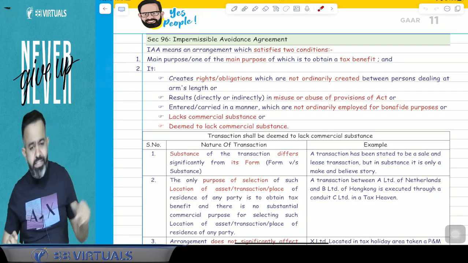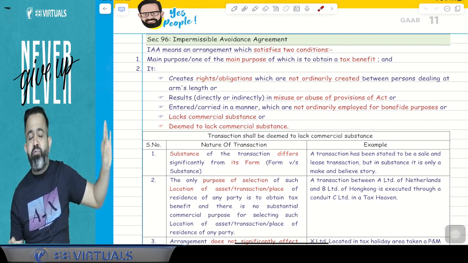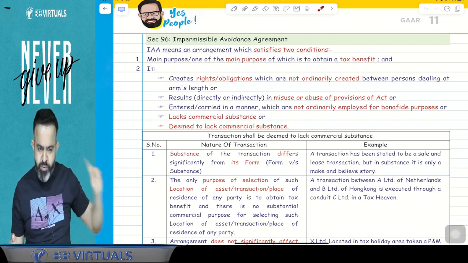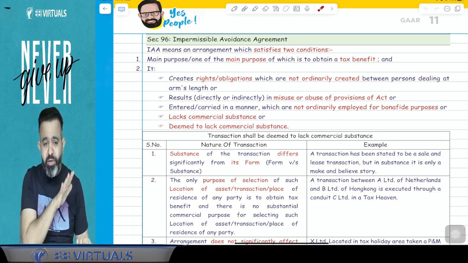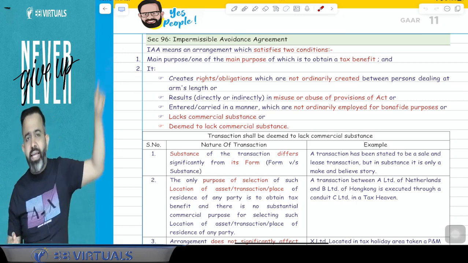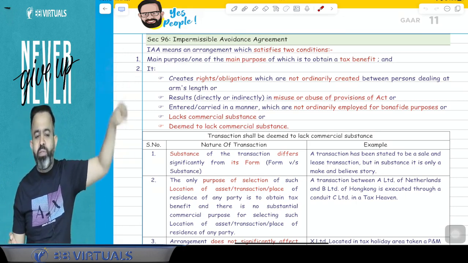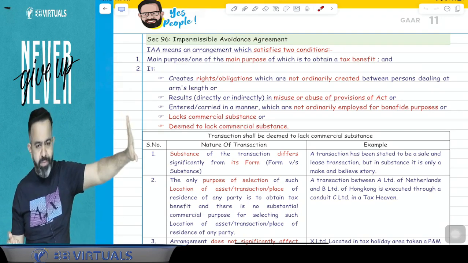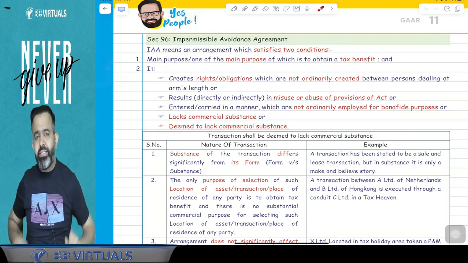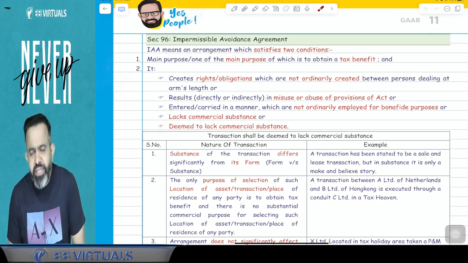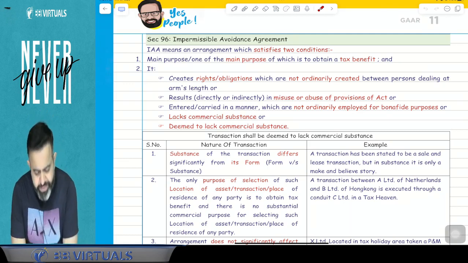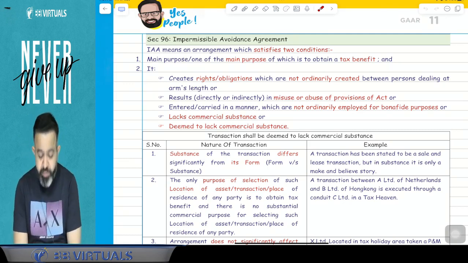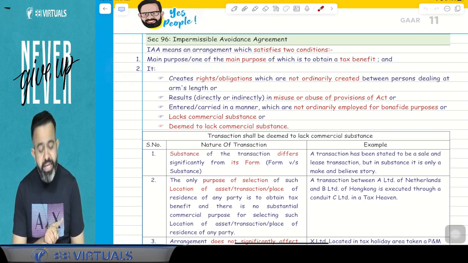And the second condition is that out of 5, there is any one tainted element. The first condition means a person is entering into that type of transaction or arrangement only to get the tax benefit. The second condition is that any one tainted element out of the 5 is there. Then the income tax department will treat that arrangement as an impermissible avoidance arrangement. Here, the first tainted element is that a person creates any right or obligation which is not ordinarily created between persons dealing at arm's length.